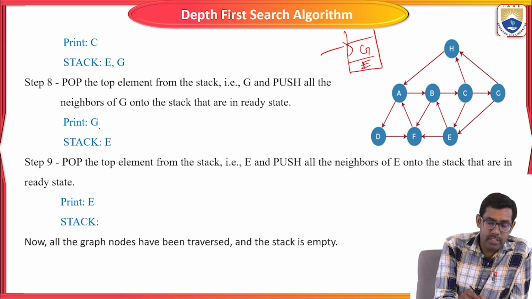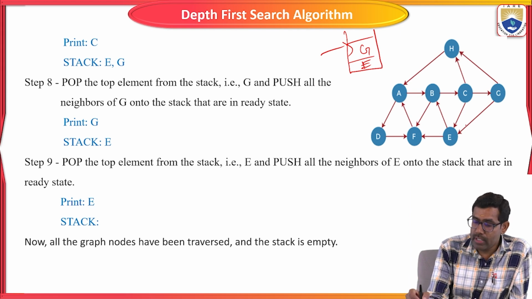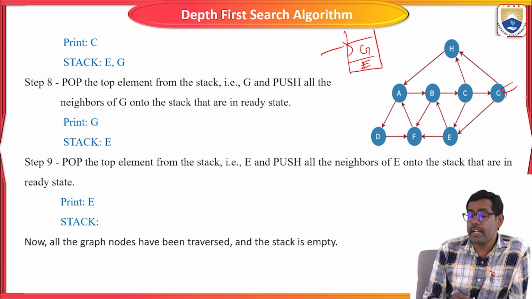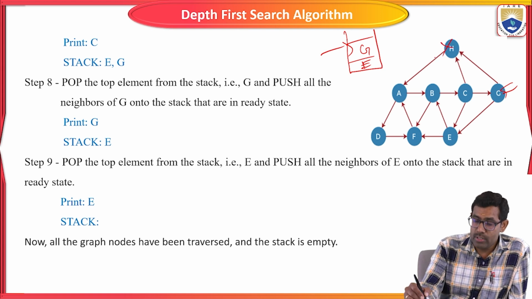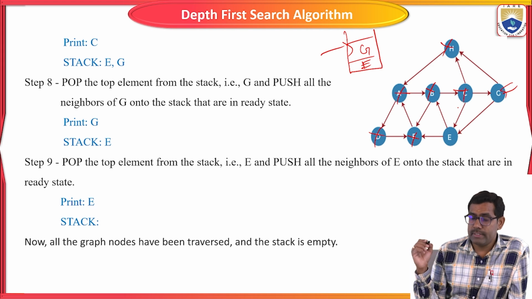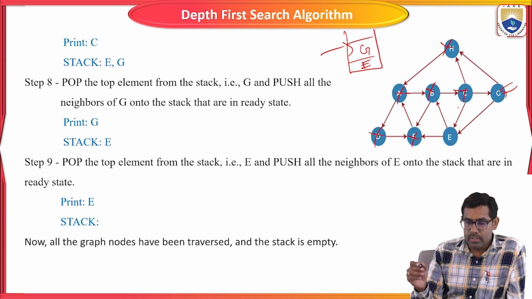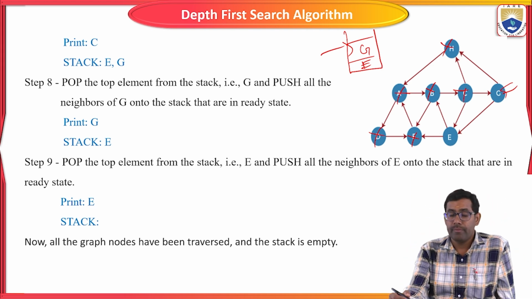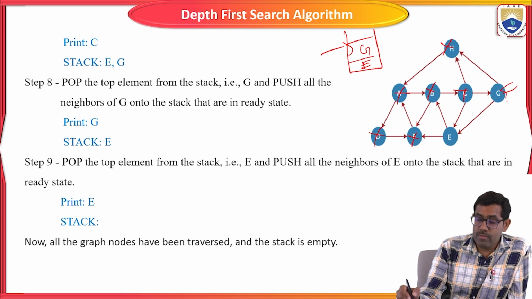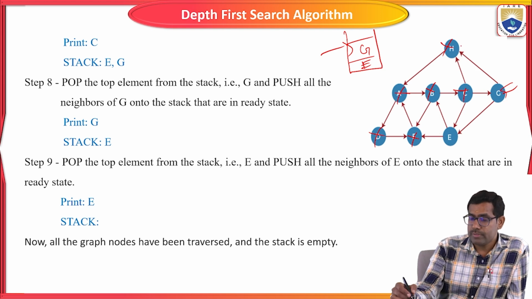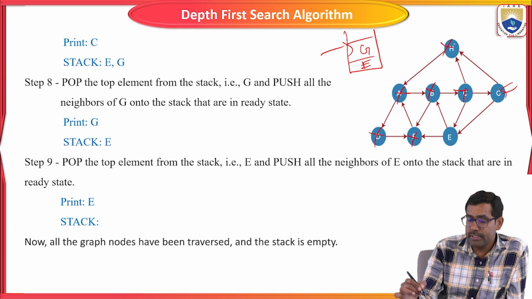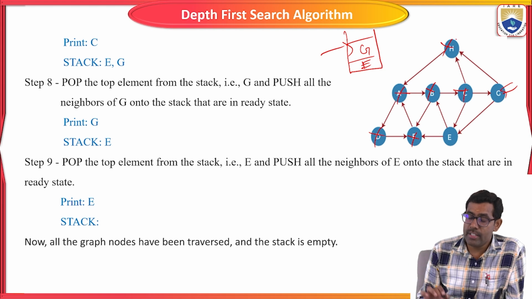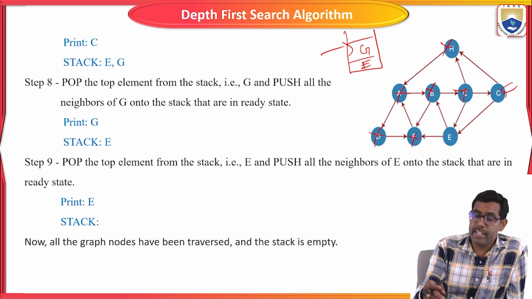Now consider G as the starting element. H, A, D, F and C are already visited. The adjacent elements of G are H and E. H is already visited, so it will not be considered.